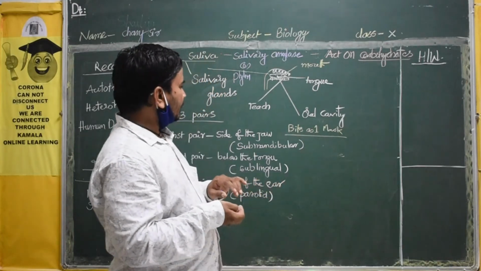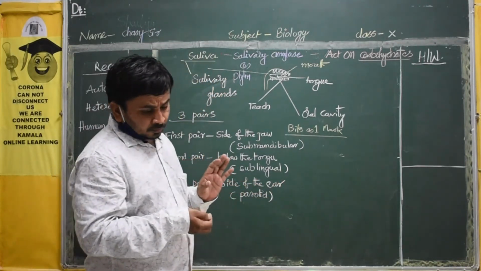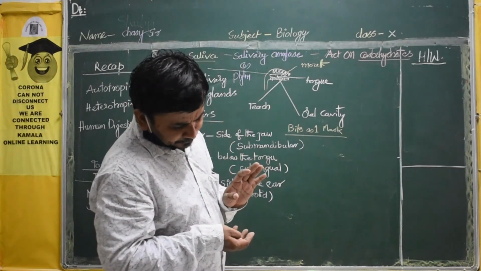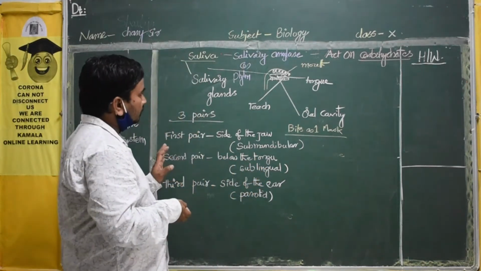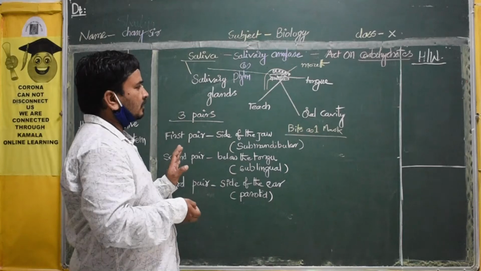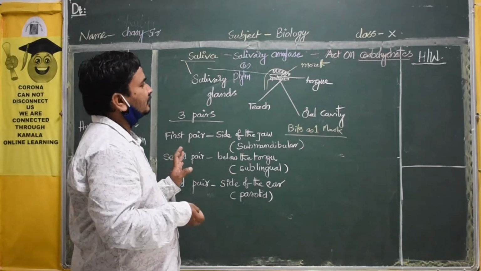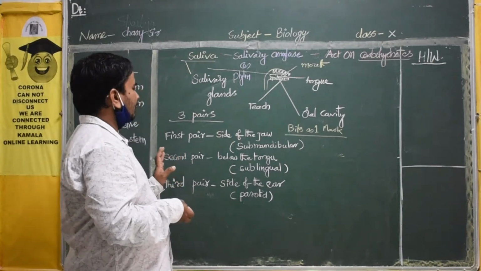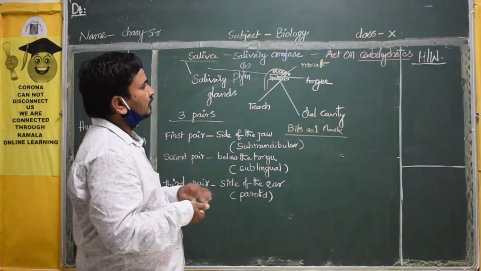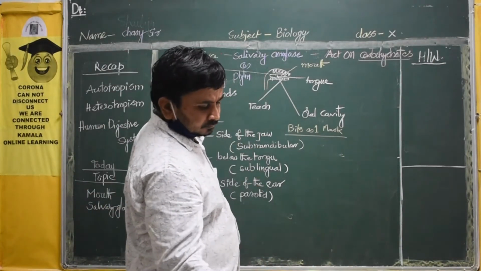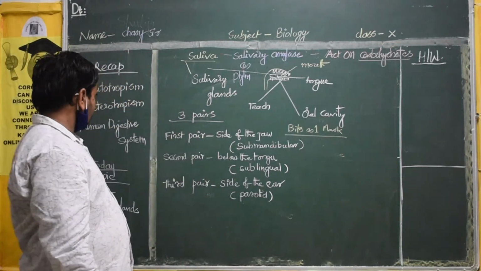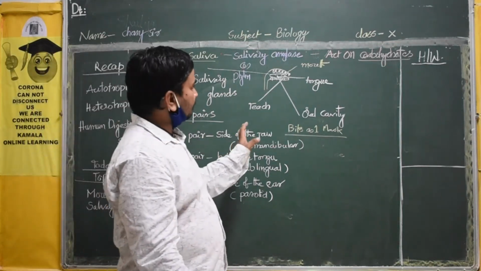Okay? So here you must remember the things in the mouth: tongue and teeth, oral cavity, and salivary glands. These things you have to remember. What about the tongue? What is the work of the tongue? I told about the salivary glands. Okay. What is the work of the tongue?